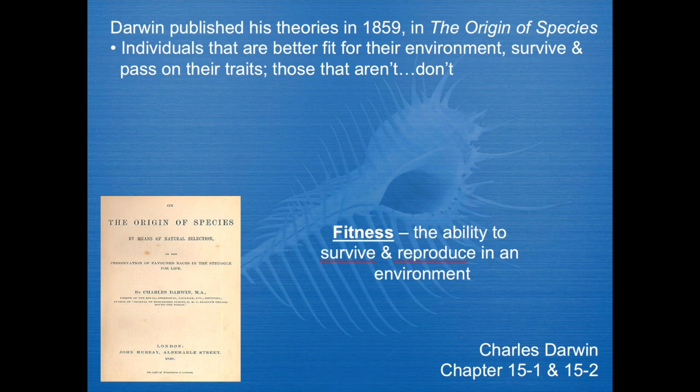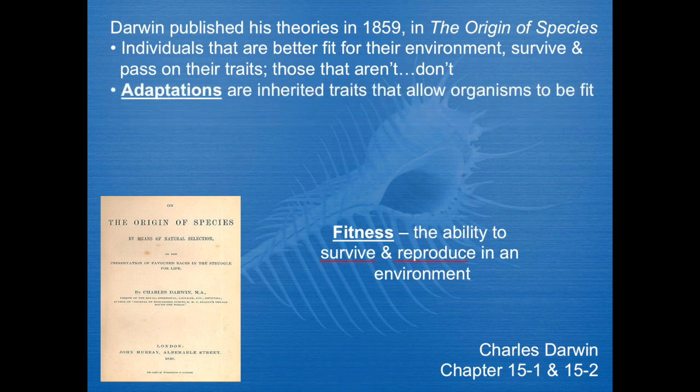Now, I'm not trying to say that society is not a great thing, but in the living world, if you're going to think about it strictly biologically, a living thing's goal is to survive and reproduce. And if an individual can, that means they are technically favorable. They have the traits that are allowing them to do so. And it's basically our adaptations that allow us to be fit. In other words, the individuals that have the traits that allow them to survive and reproduce, they are considered successful. They have these successful adaptations.